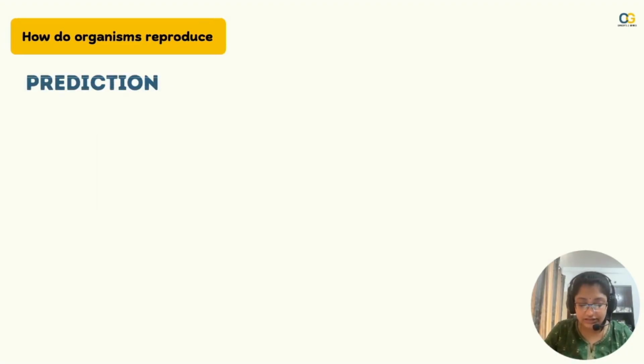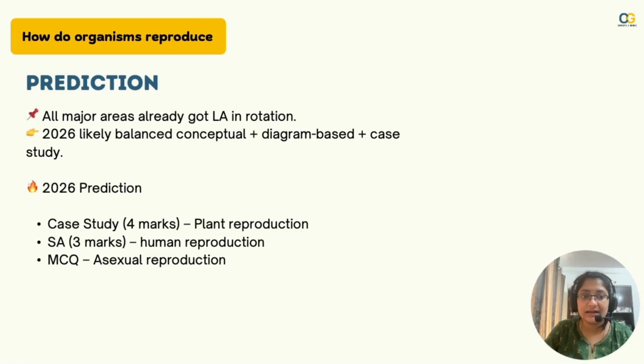So the prediction so far would probably be that there could be a conceptual diagram based case study kind. So you get a case study for 4 marks on plant reproduction where you have to draw the flower and label its parts and all of those things, and how is fertilization happening, what are the stages after fertilization, like zygote, seed, ovary to fruit, and everything else falls off, all of those things.